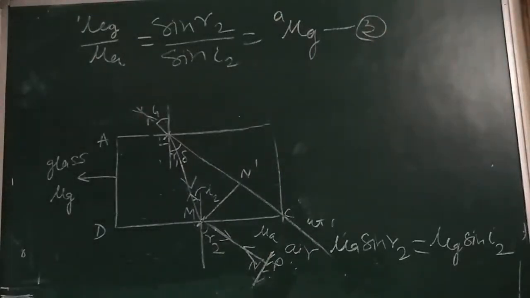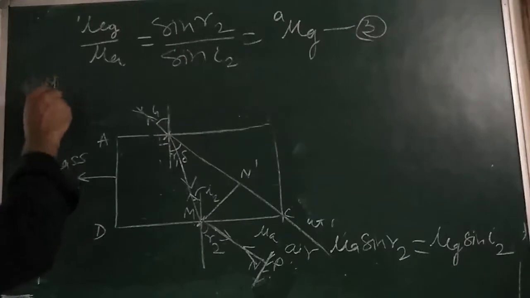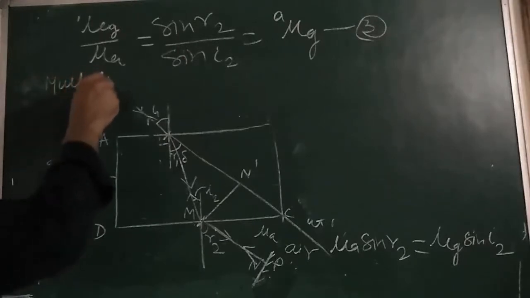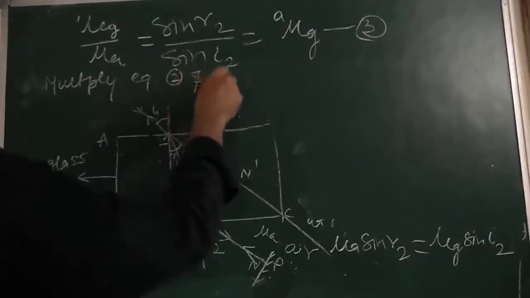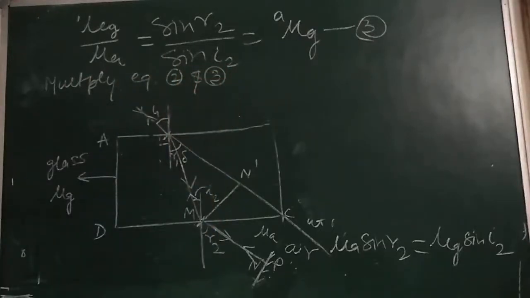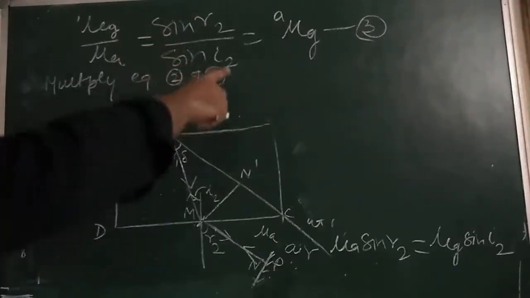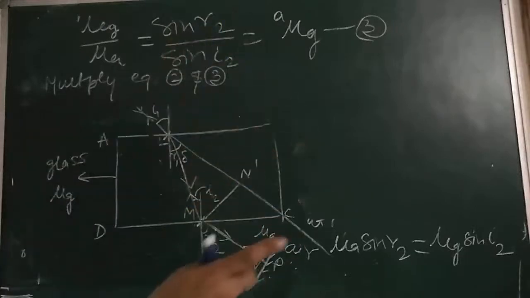So now, multiplying our equation number 2 and 3. Our equation number 2 is mu A by mu G is equal to sine of I2 upon sine of R2. So multiply it. What are we getting here?